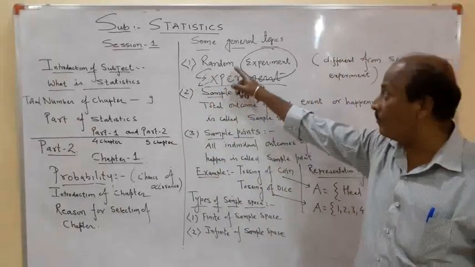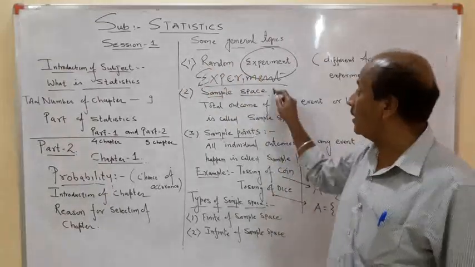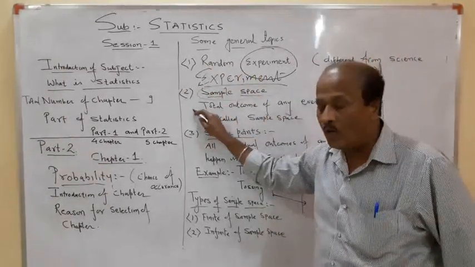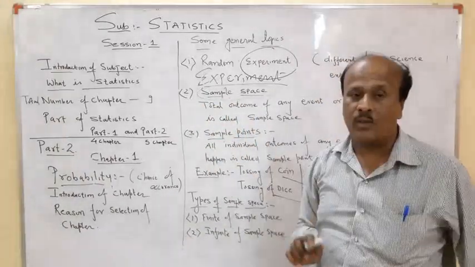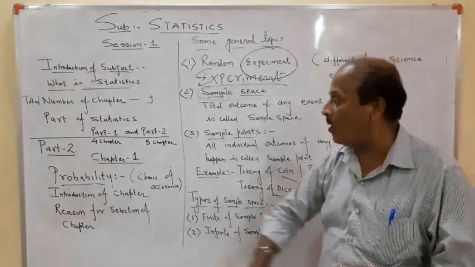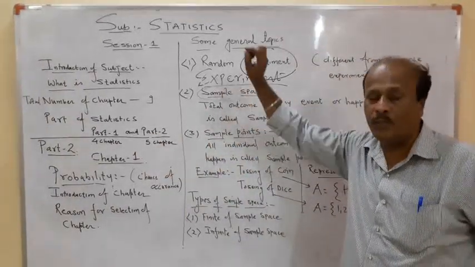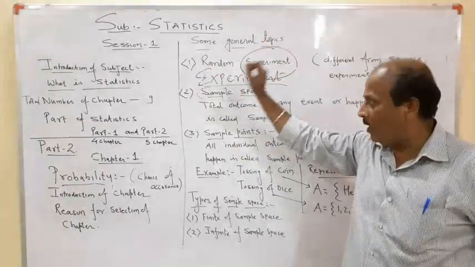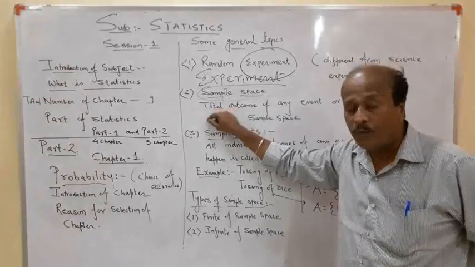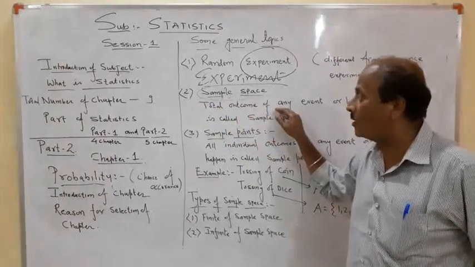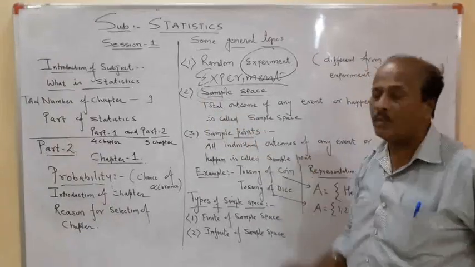Now, the most important topic under the heading of probability is sample space. If you know how to make a sample space, then you can solve many questions of chapter 1 and chapter 2 of part 2. So first of all, we'll try to understand what the sample space is. Whenever you are performing any event or experiment, if you know all the possible outcomes, then all the possible outcomes of that particular event are called the sample space.